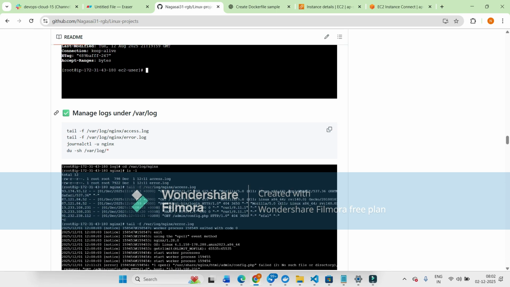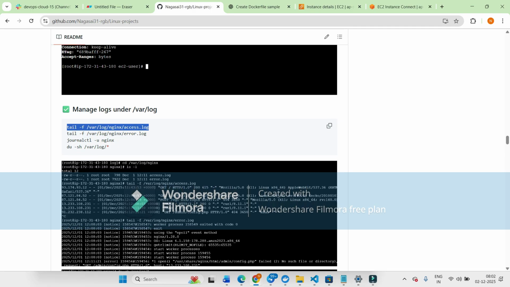And next one is you have to manage the logs. I have installed the Nginx server. Suppose you want to check the access log and error log. For that, you can use tail -f. -f is nothing but to follow the access logs.